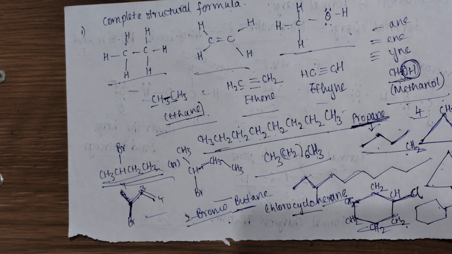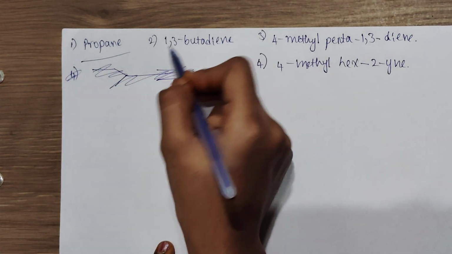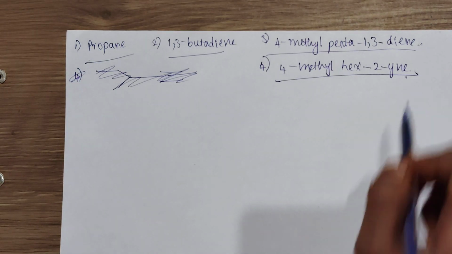And next, I'll give you examples of bond line structures, and you try them as homework. Write the bond line structures for these 4 molecules, and I'll give the answers in the next video.